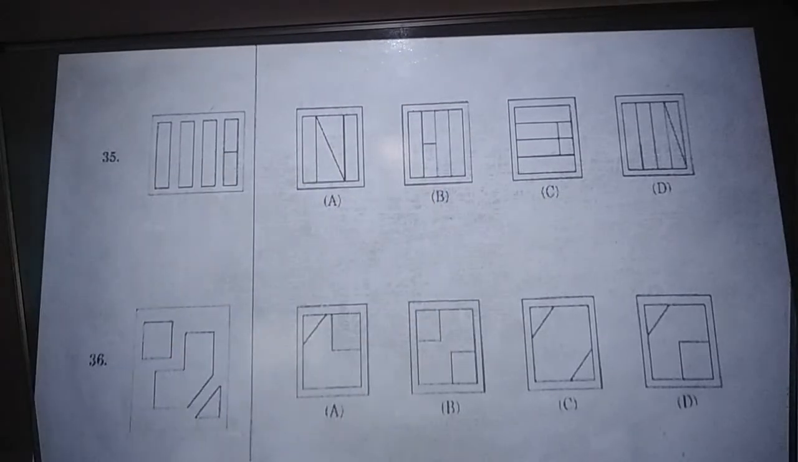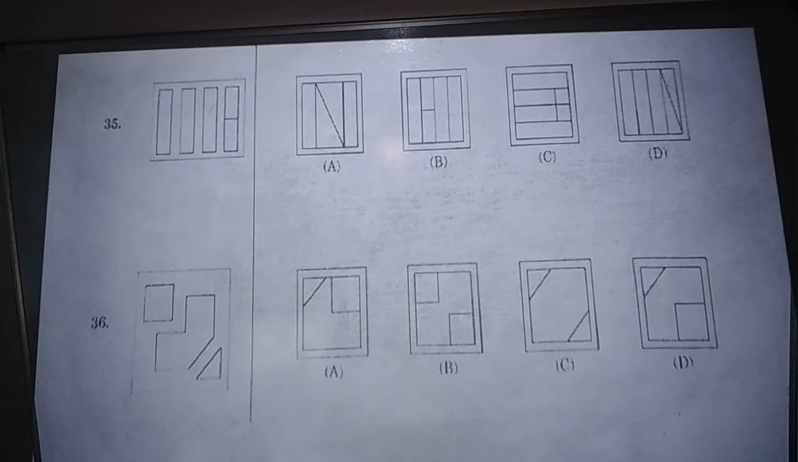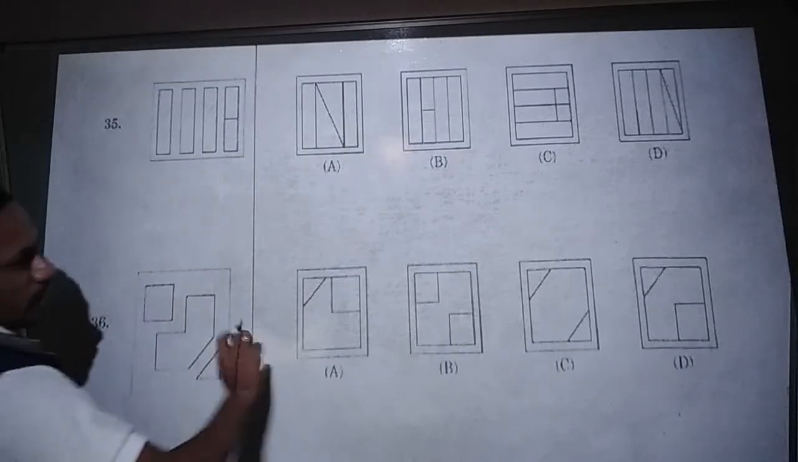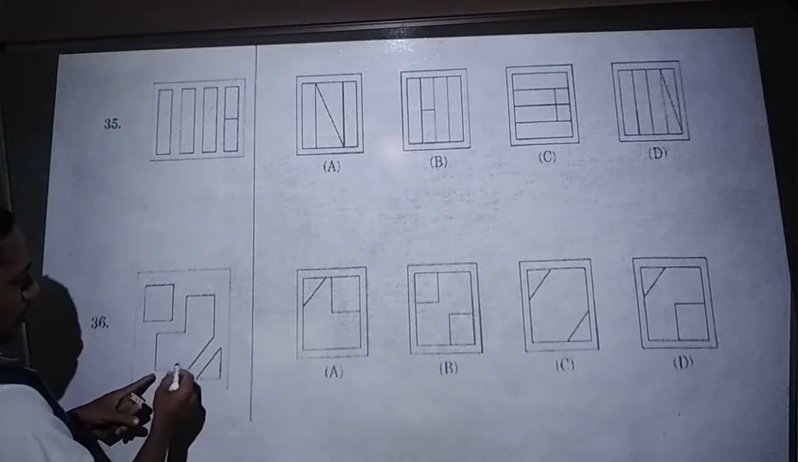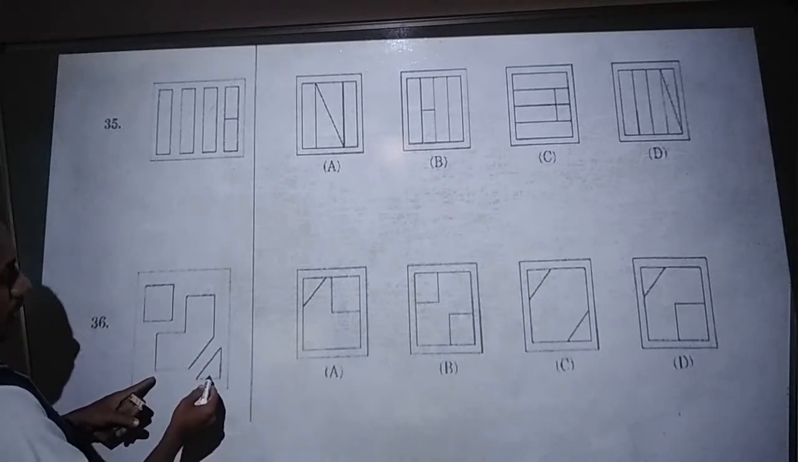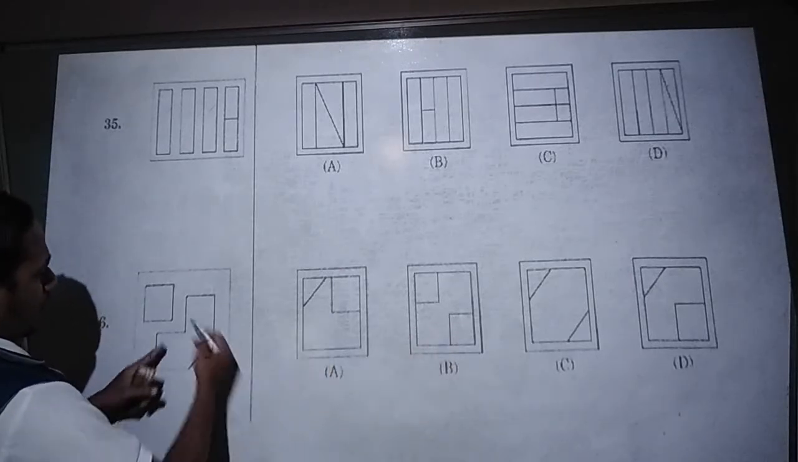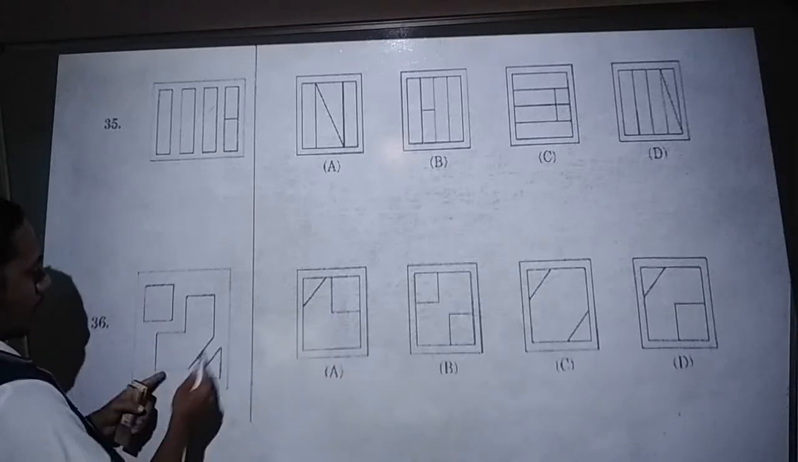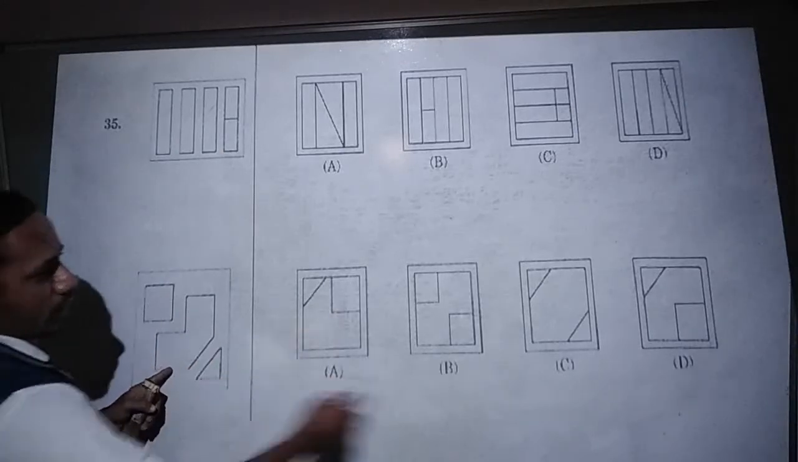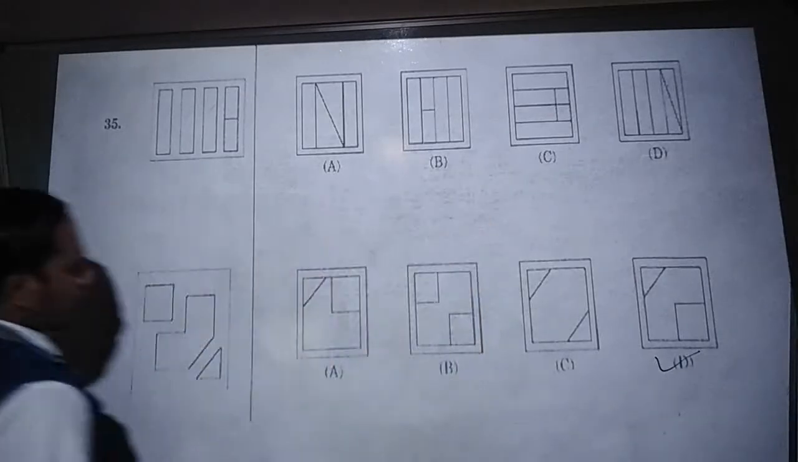Question number 36. In question number 36, see, like this structure, where exactly to identify the given figure: one square, one like this picture, and one rectangle, triangle. Where exactly to identify in the options? This picture, identify. These two are there everywhere, but like this structure you will identify in option D itself. That's why option D is the correct one.